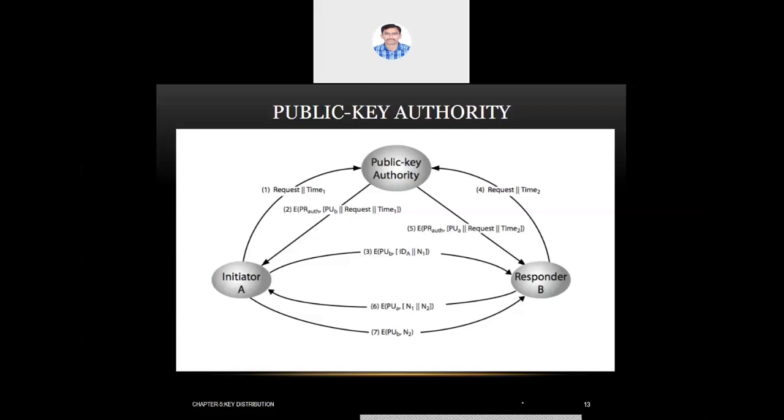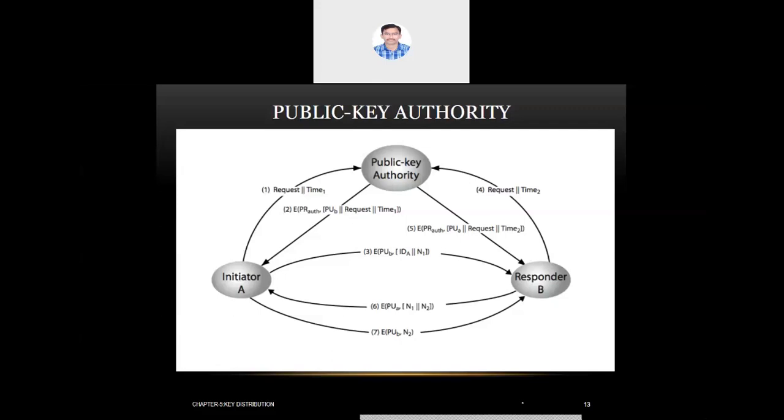Now, how does it happen through public key authority? Initiator A wants to communicate with B. How does A communicate with B using B's public key? A can't simply take the public key of B from the globe, like in the first process, public key announcement. If A is simply fetching the public key of B from the internet, that is not safe, because anyone can claim himself as B. That's why the first method, public key announcement, is not safe.